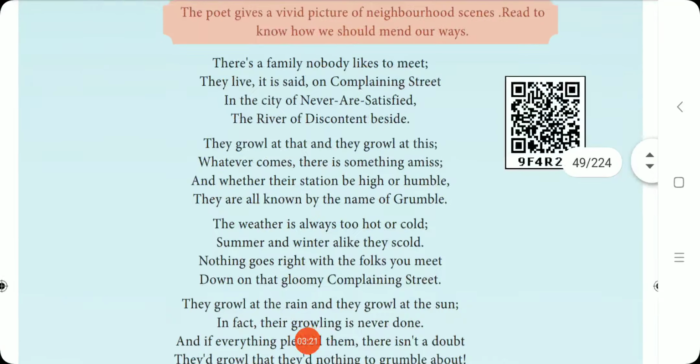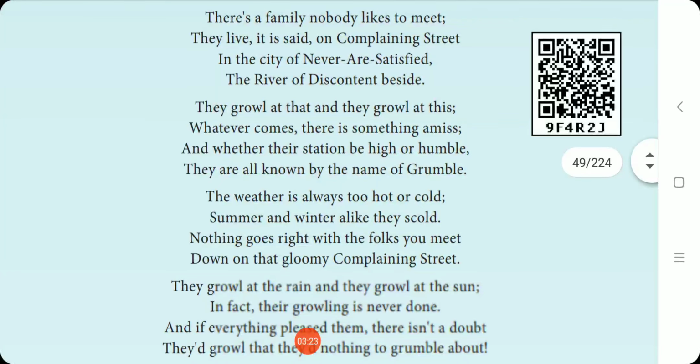Next one is alliterated words. So all of you know how to identify the alliterated words. Okay, so both will have the same sound. So you should always be careful in choosing the alliteration. It is not enough that the words begin with the same letter. It should begin with the same sound and the same letter. Even if the letter is the same, it should have the same sound. Then only you can call it alliteration.